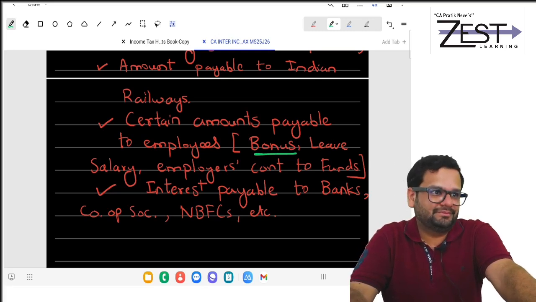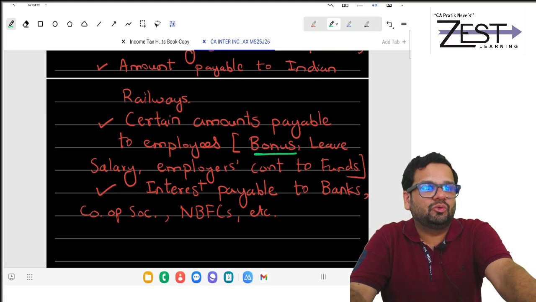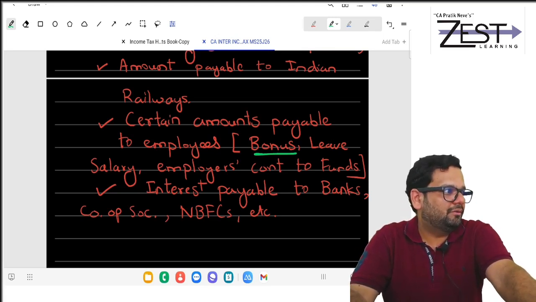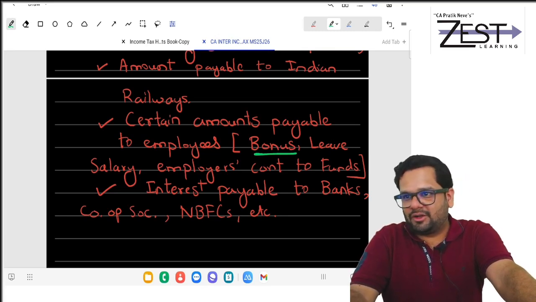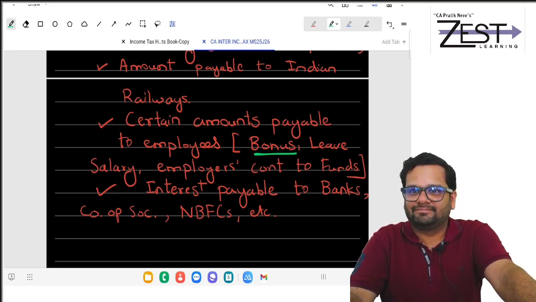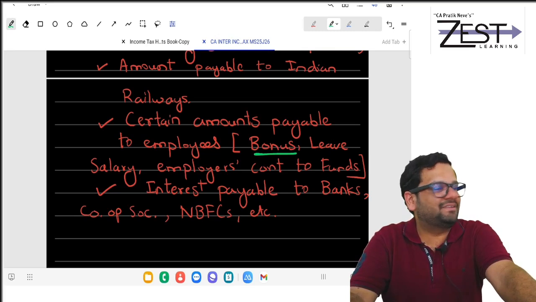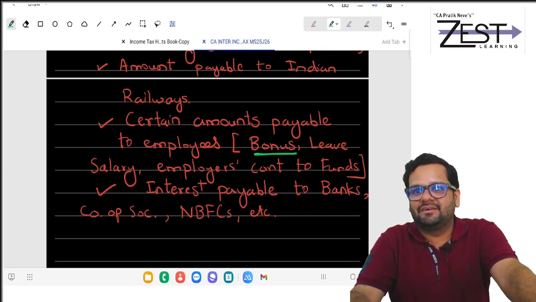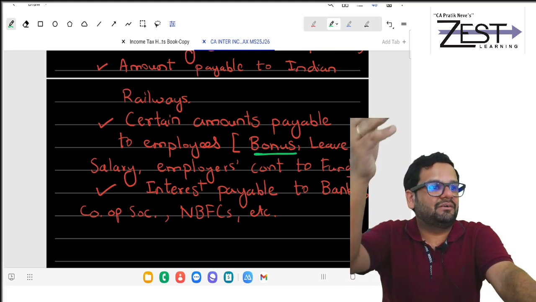What to do? So nothing, simple, loophole. Call the accountant, ask him to make a check for every employee to whom bonus is due, and please pass the entry in the books of account. Bonus payable account right now is having a credit balance. It is on the liability side. Bonus account credit, debit to bank.